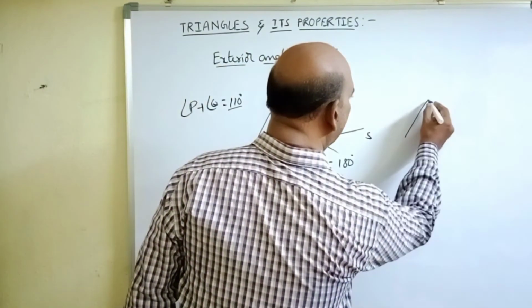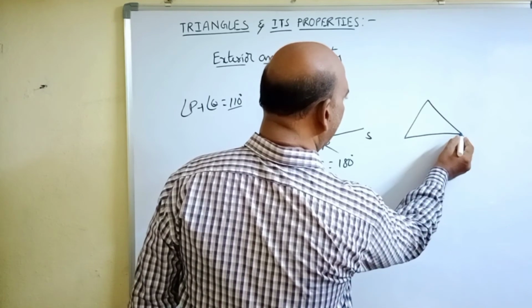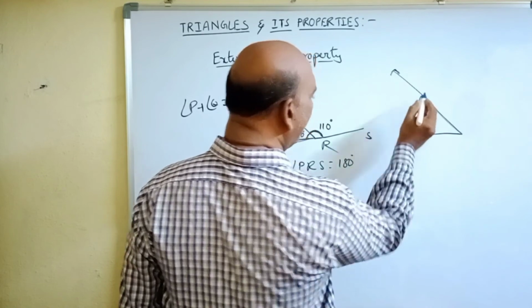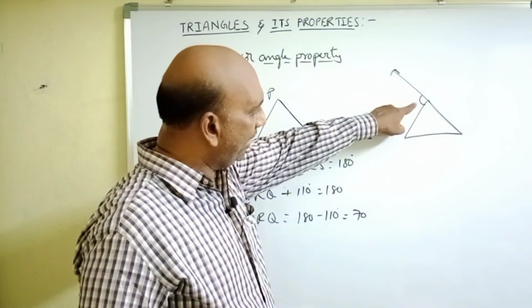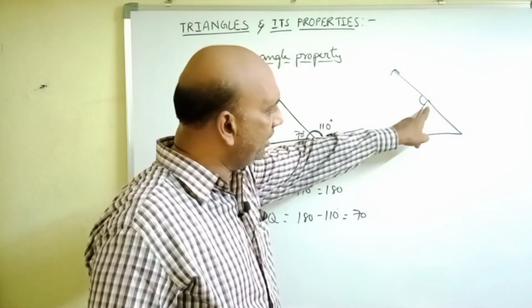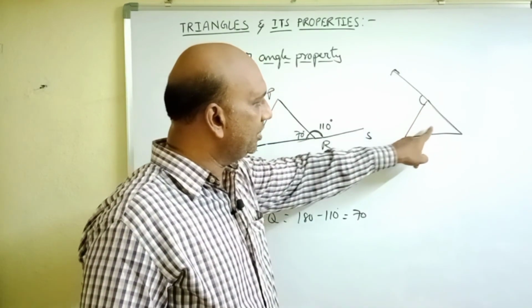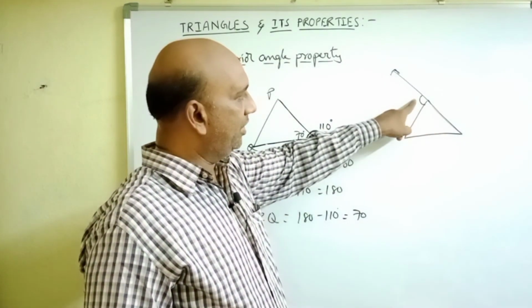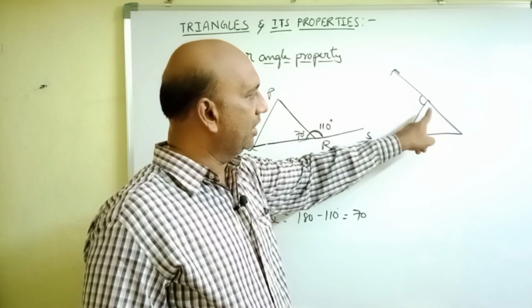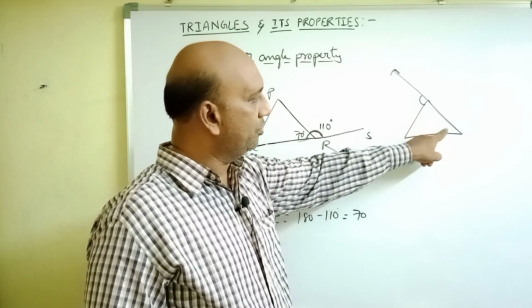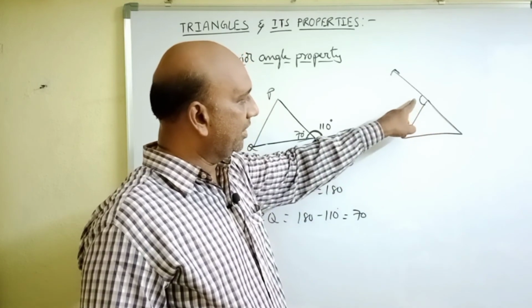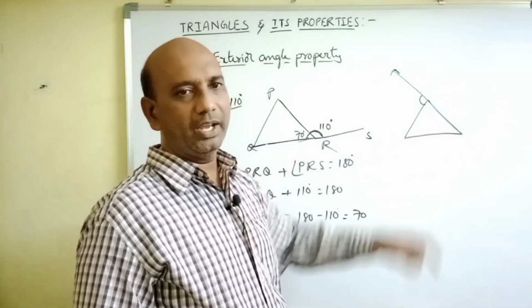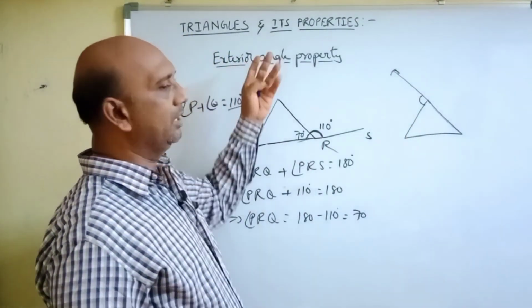Let us take another exterior angle. Suppose we extend this side up to here. So this is the exterior angle formed here. This exterior angle will be equal to the sum of its interior opposite angles, these two angles. Exterior angle is equal to the sum of its interior opposite angles. That is called the exterior angle property.